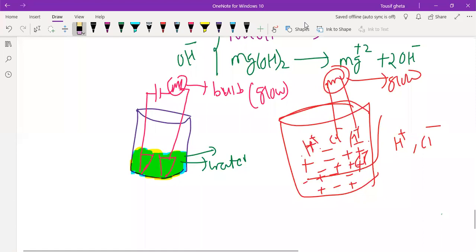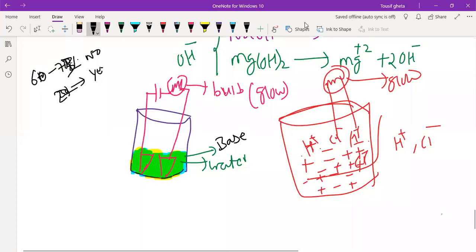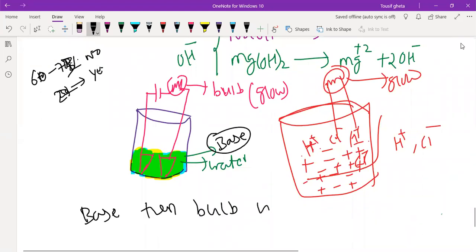You know that, right? Now the same experiment setup is there, but this time I'm not taking acid, I'm taking the base. Now tell me, will the bulb glow or not? The bulb will glow.